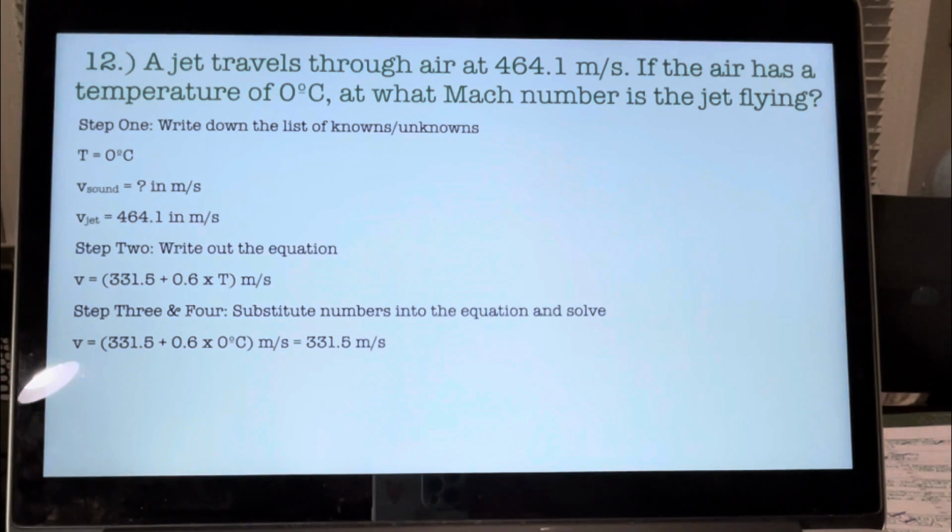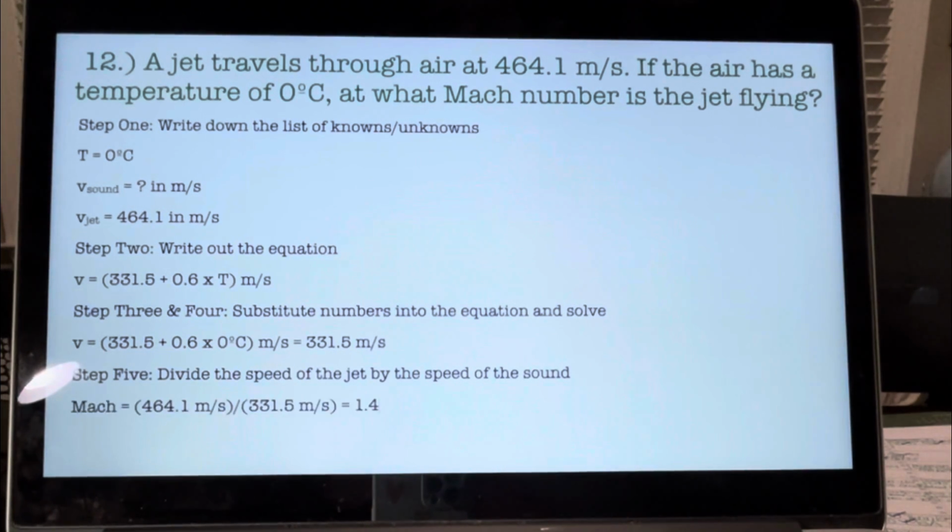So that right there is the speed of sound. All right, so step 5, divide the speed of the jet by the speed of sound. So 464.1 meters per second divided by 331.5 meters per second is 1.4. So that means that the jet is traveling at Mach 1.4, or 1.4 times the speed of sound at 0 degrees Celsius.